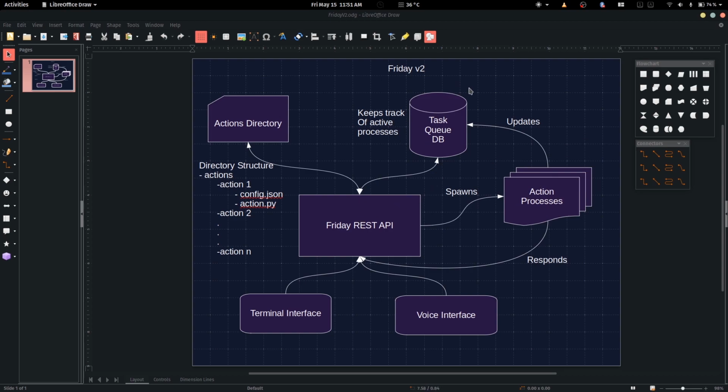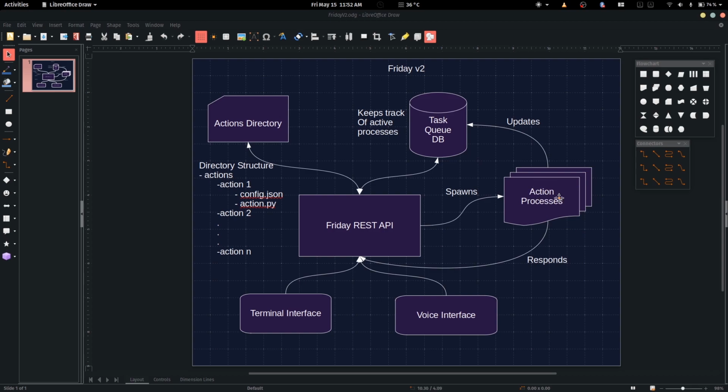Linked to that ID, we'll also create an entry in the task queue DB, and that DB can have more information about the task. So, for example, if I ask Friday to play a song, I can send the name of the song in the task queue DB. Now, when the action process is spawned, it can use that ID to fetch information about the song, like the name, and then it will execute the task and play that song.